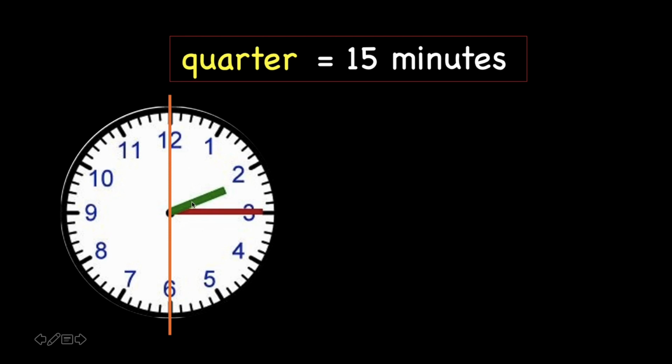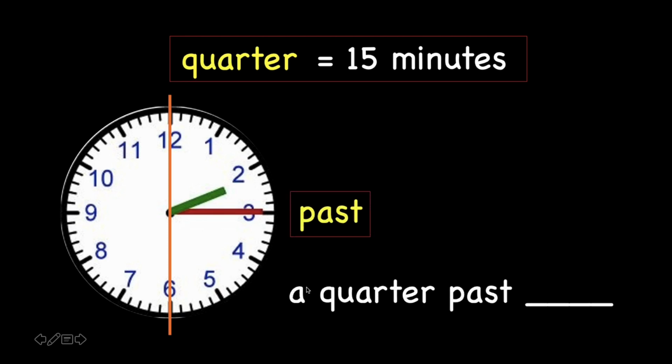This is 2 o'clock and 15 minutes. 15 minutes is also called a quarter. And on the right-hand side of the clock, we will use past. So we can say a quarter past.